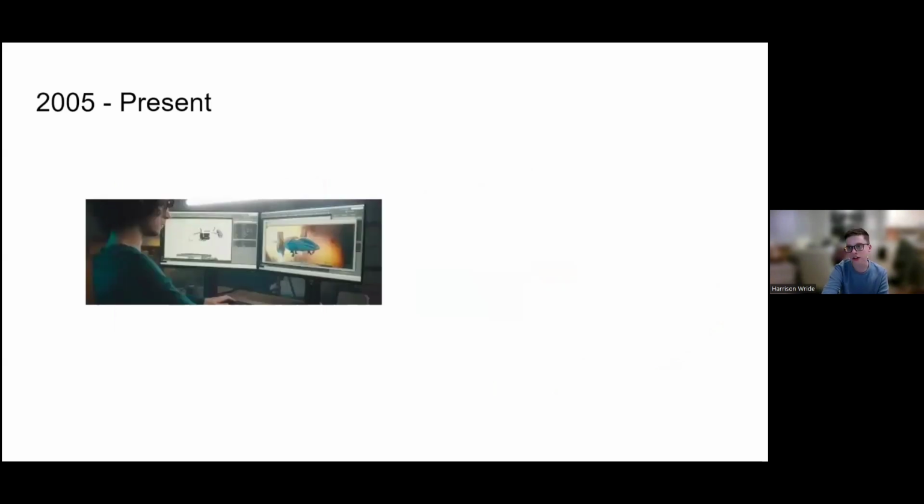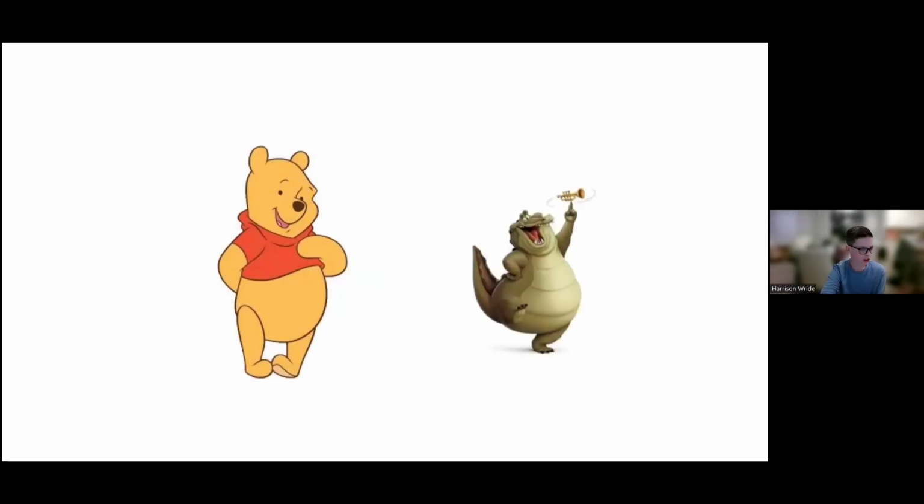From 2005 to the present, they start using CGI. One of the first ones to use this was Chicken Little. They create a software called Toon Boom Harmony, which is used for films like Winnie the Pooh and The Princess and the Frog. And in 2009, they create Autodesk Maya, which is what they currently use. They make films like Monsters, Inc. and Elemental, etc. Another thing that Disney is also most known for is the Disney parks.